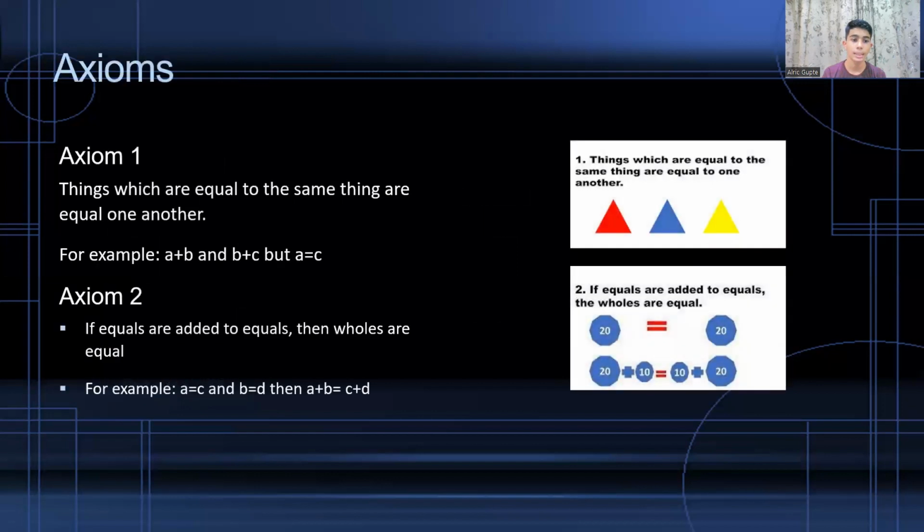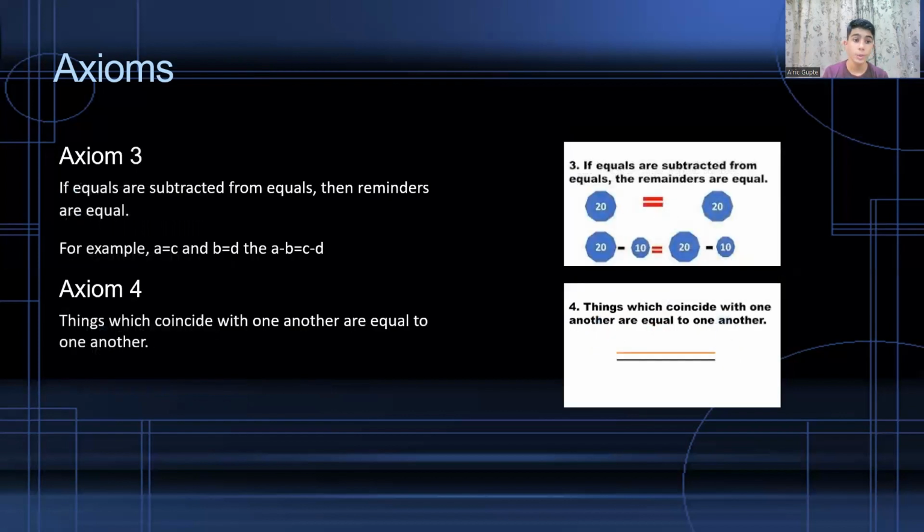Axioms. Axiom 1: Things which are equal to the same thing are equal to one another. For example, if A equals B and B equals C, then A is equal to C. That is an axiom. Axiom 2 says if equals are added to equals, then the wholes are equal. So let's have a look at this diagram. Axiom 2 says that if equals are added to equals, then the wholes are also equal. That means, for example, 20 plus 10 is equal to 10 plus 20. That means 20 plus 10 is the same as 10 plus 20.